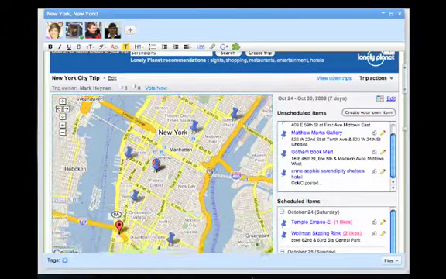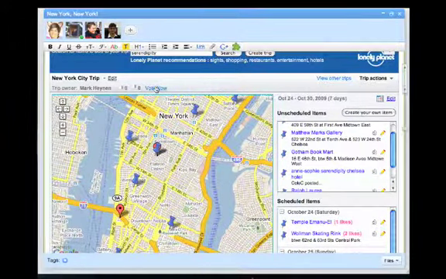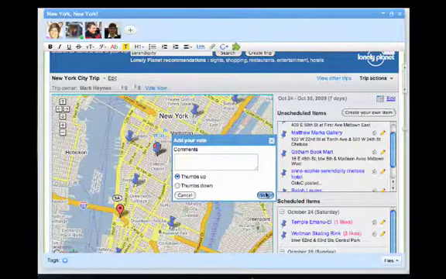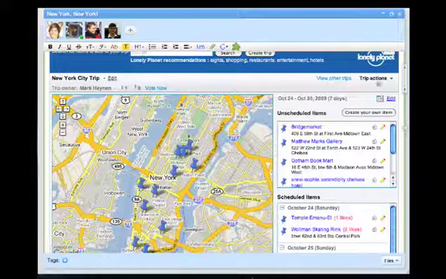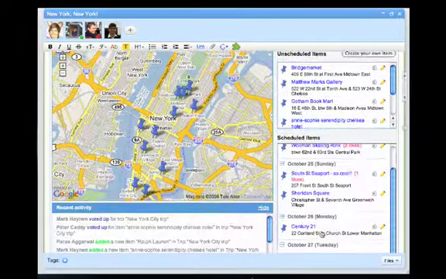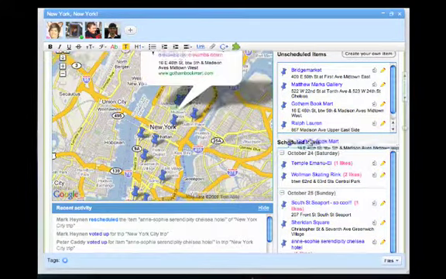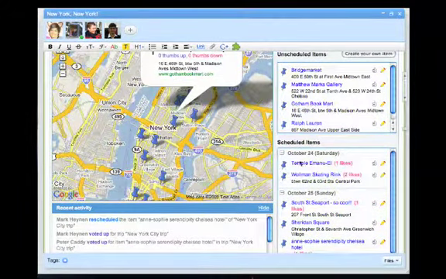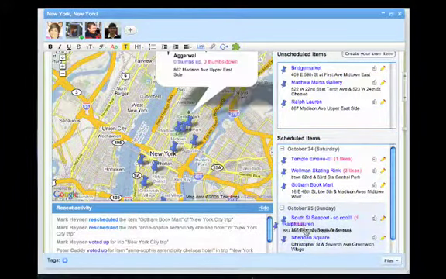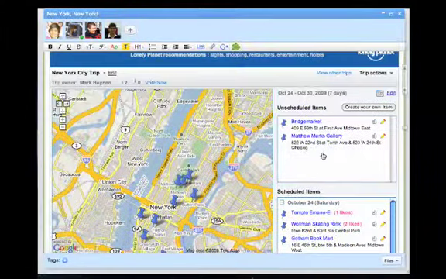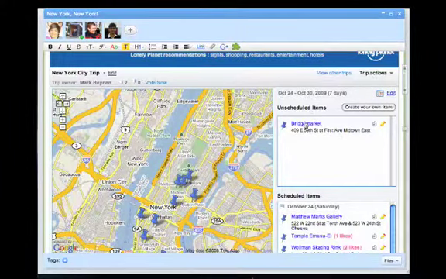There are a number of other options in terms of how you can export the trip out of Wave or vote on the trip. So you can actually vote a trip up and down, and you can export a trip out of Wave in a number of different ways. So we're still moving stuff around here, trying to get our ideal trip together. And once we have our ideal trip together, we're going to be exporting it straight out of Wave.